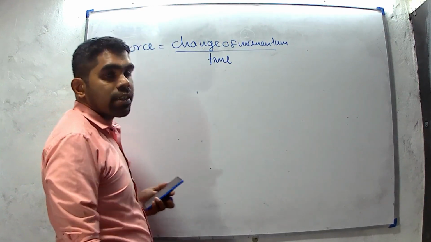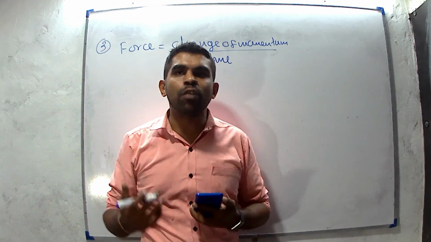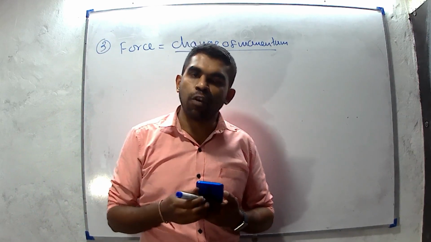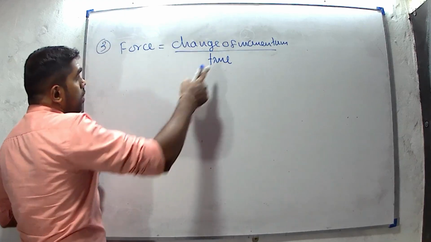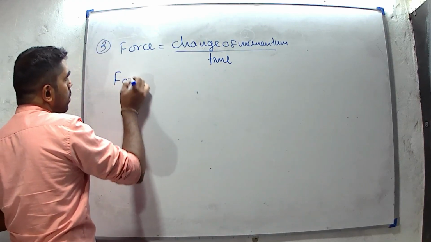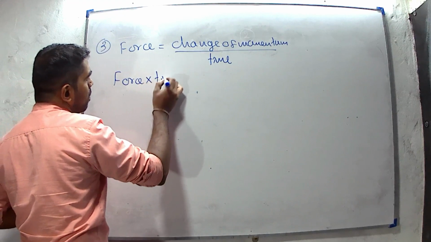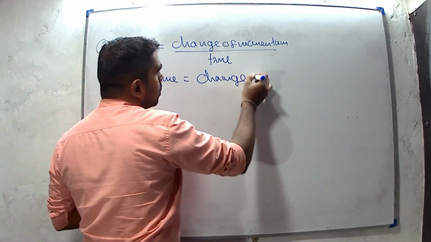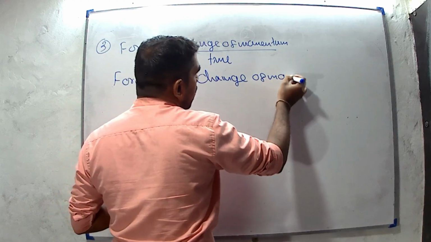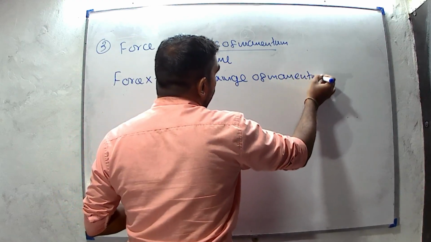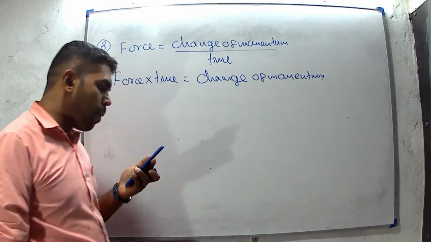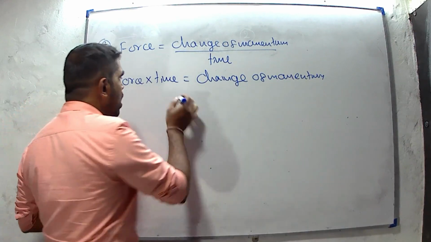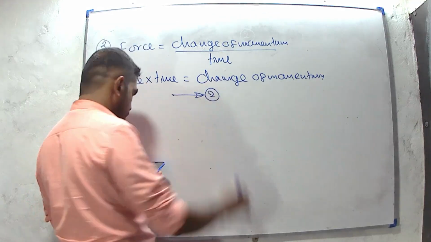The rate of change of linear momentum equals force. Then force multiplied by time is change of momentum. Change of momentum is a momentum. Therefore, we get momentum by multiplying force and time. Therefore, the answer is 2 for question number 3.